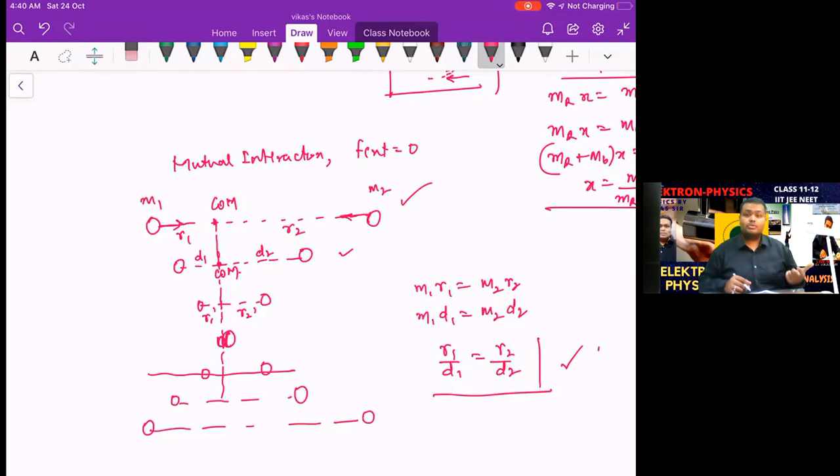Right? So the difference will also be the same. R1 minus D1, you can calculate over there, and R2 minus D2, that ratio will also be the same. So basically, it's a ratio which is staying the same. If the ratio of the masses is 2:1, the ratio of the distances will be 1:2. You're getting the point? Yes, you're getting the point.